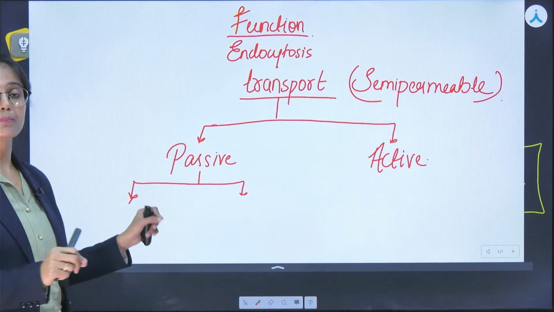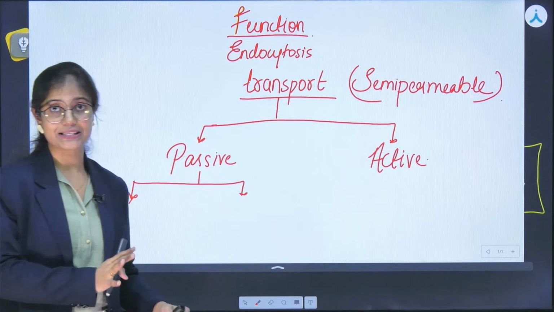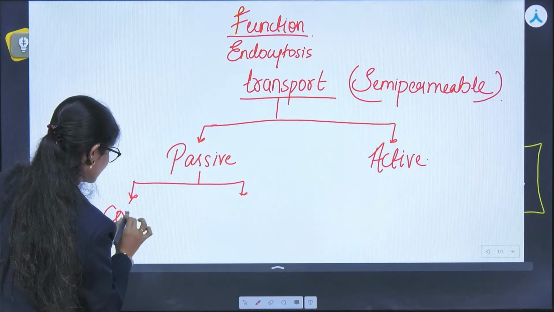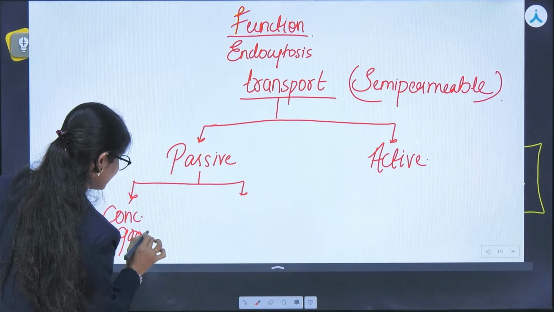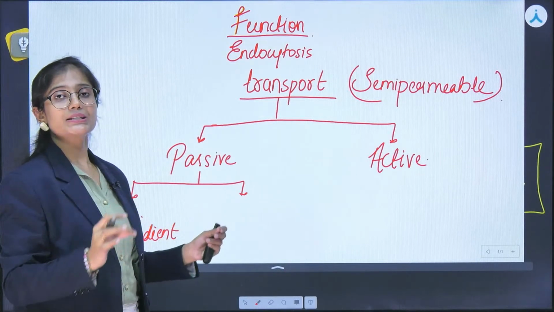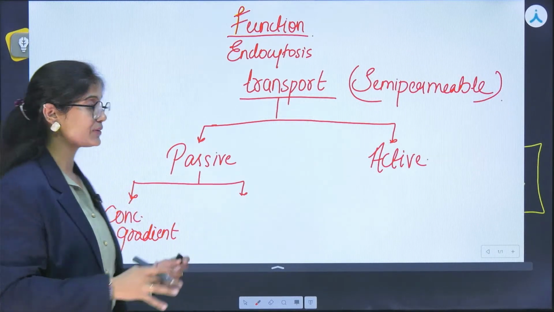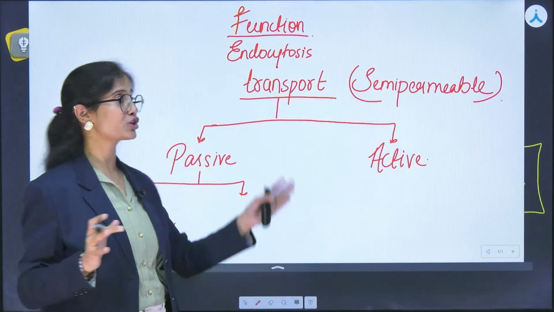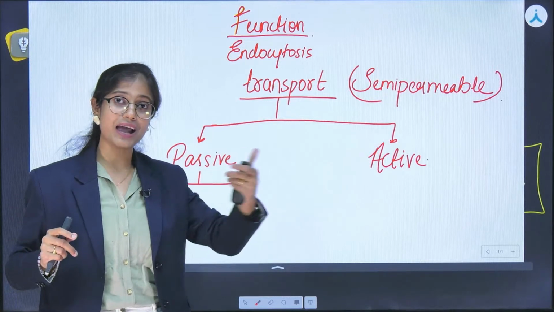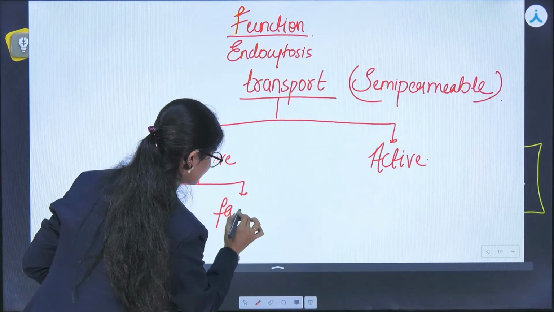In one type, the material will transport from one area to another according to their concentration gradient. Particles move according to the concentration gradient. Next one requires certain types of carrier proteins so that they can transfer from one side to the other. For example, there are certain polar molecules which cannot pass the plasma membrane. So they must require certain carrier molecules so that they can pass the membrane. Okay, so this is facilitated.